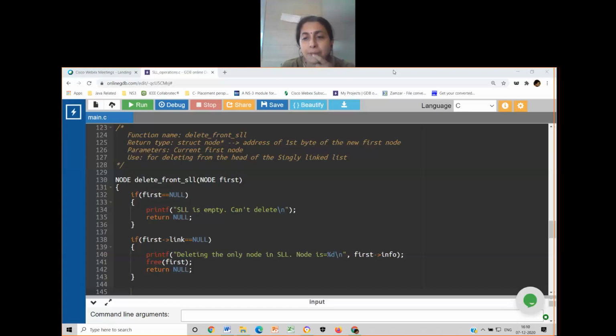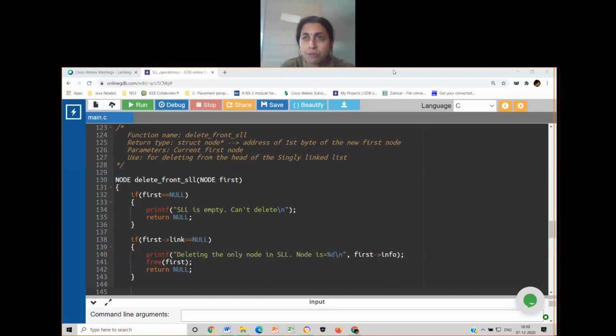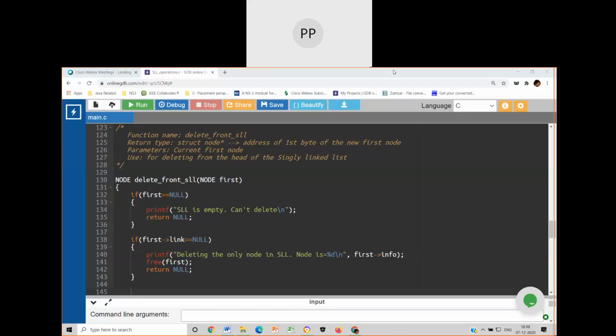Yes, Praveen. First is just a variable, ma'am. We can access the elements. See, first cannot be a variable. It should be a pointer pointing to the first node. So a pointer is keeping the data, ma'am, and also the address part.